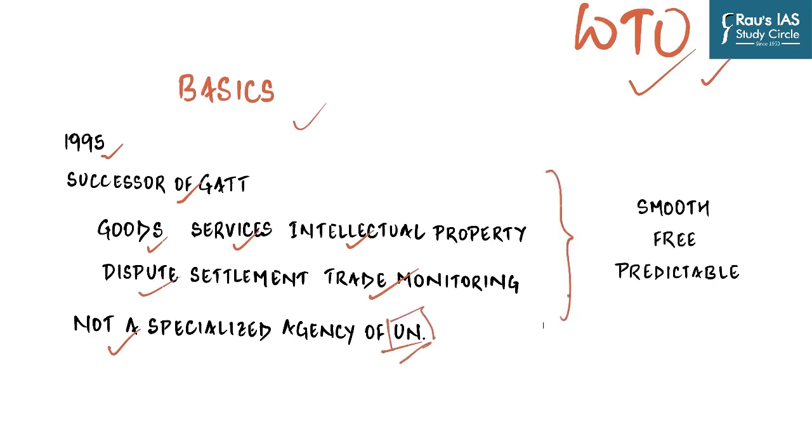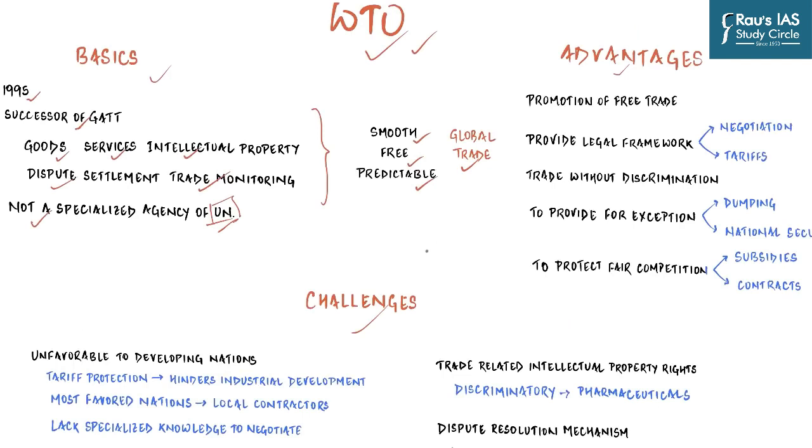And so WTO functions for smooth, free and predictable global trade, or for the creation of free trade, which is a policy that means governments do not charge people to import or bring in goods from other countries, or make exporters pay taxes to send their goods abroad. Because you need to understand that when companies invest in other countries, they want the trading rules to not change suddenly to their disadvantage. And for that, they need protection. And so that framework is provided by WTO.